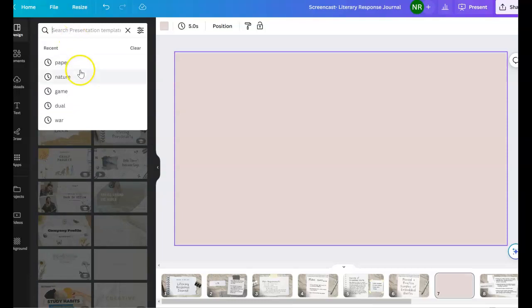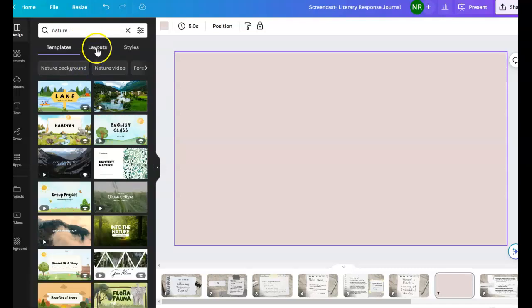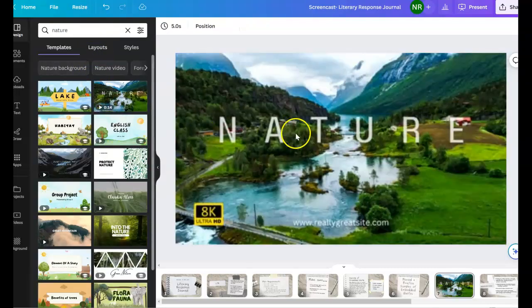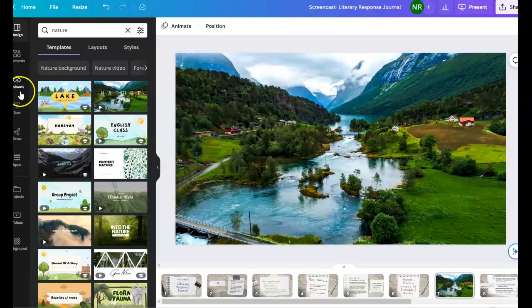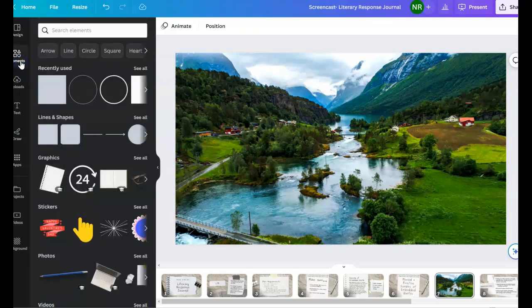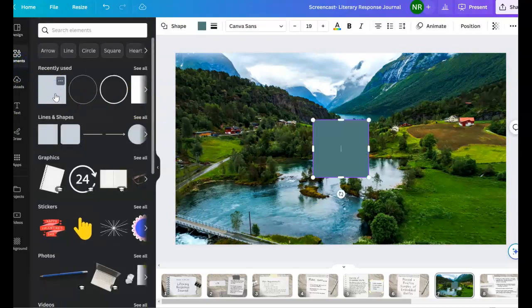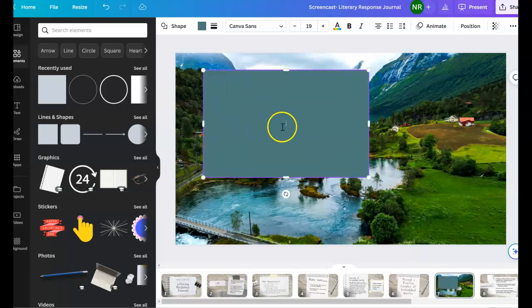You can type in nature. You can start with that as a slide, clear the information, and then add, what I would do is add an element. That way you have kind of something to overlay whatever picture.